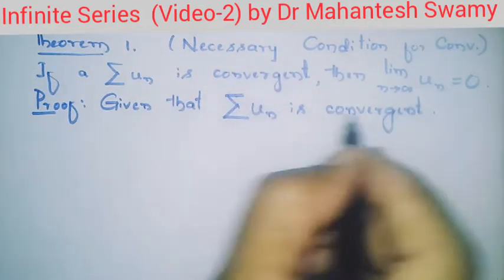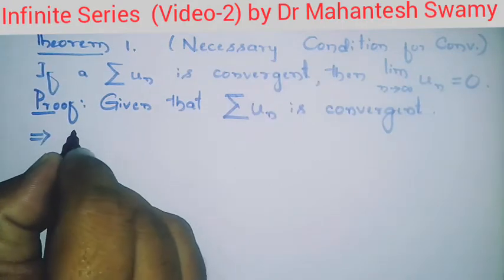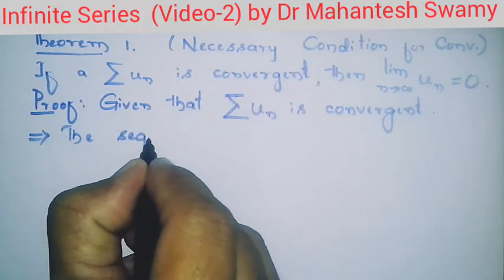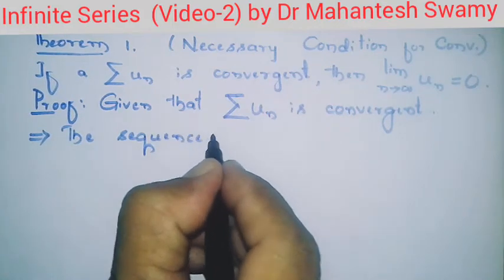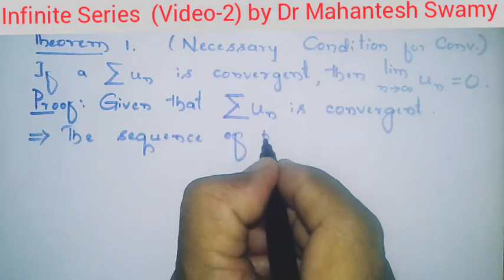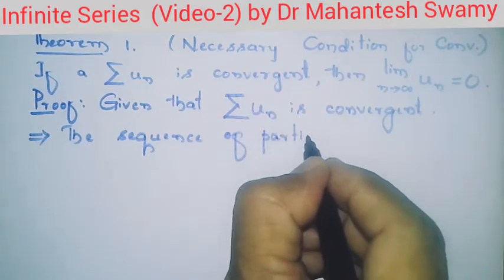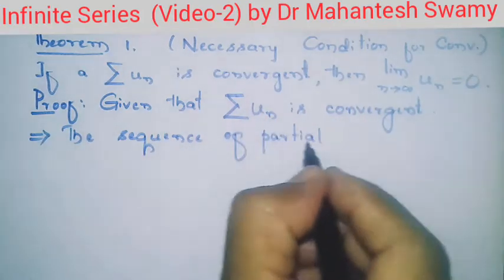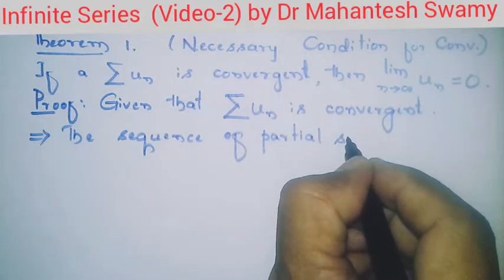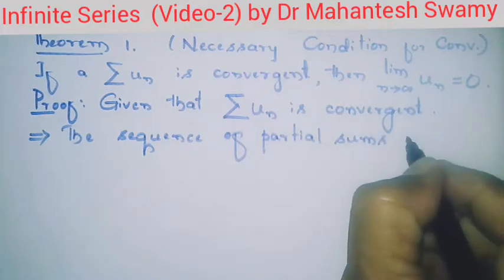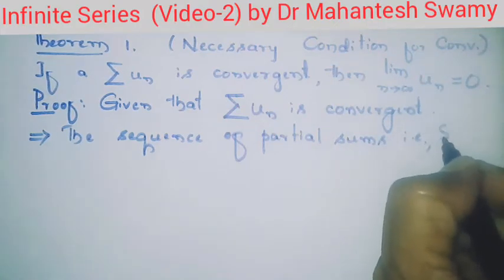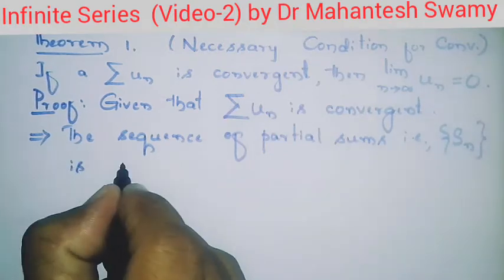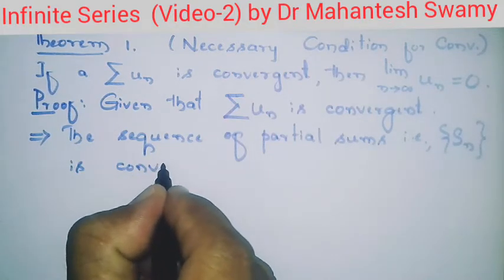When the series is convergent, it implies the sequence of partial sums. By the definition we have seen in the previous video, when the series is convergent, the sequence of partial sums, that is the sequence Sn, is convergent. That we have seen in the previous video.